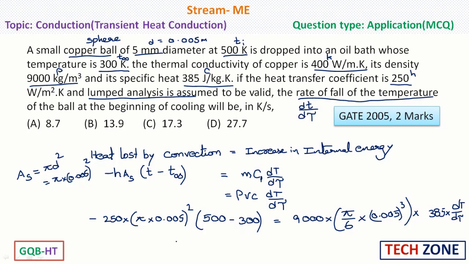Upon calculation we will get dT by d tau equal to minus 17.311 Kelvin per second. The minus indicates the fall in temperature with respect to time, so it indicates the cooling. Therefore option C will be correct for this particular question, and this is the end of the explanation for this question.